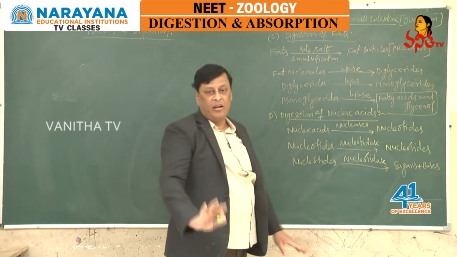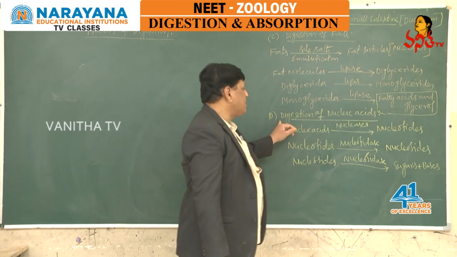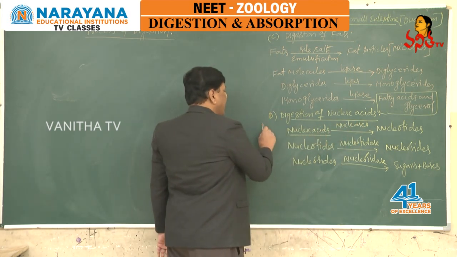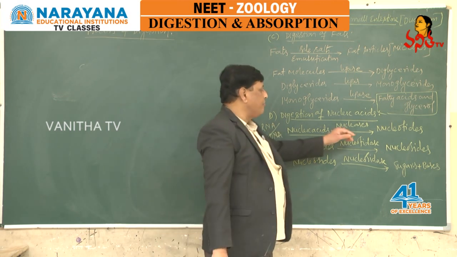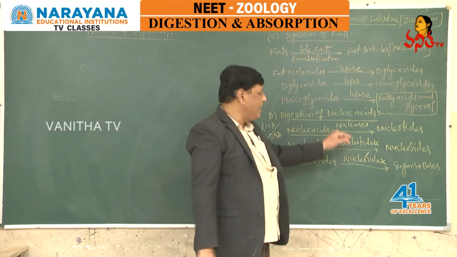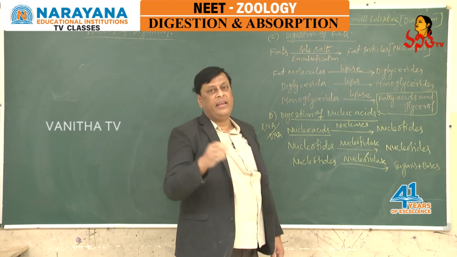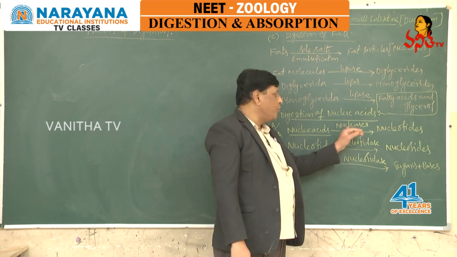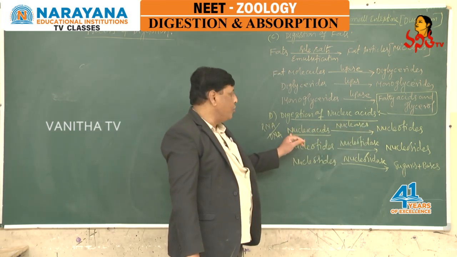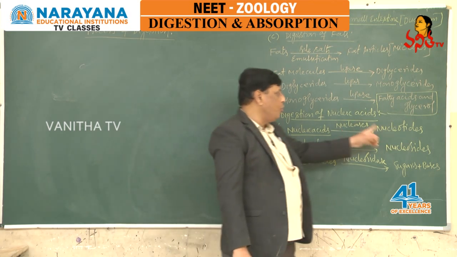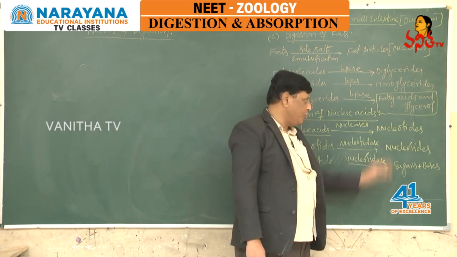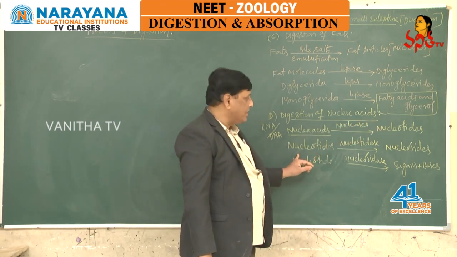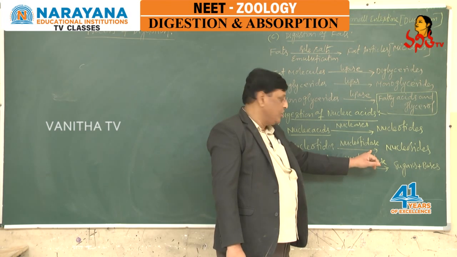Now the process of digestion of nucleic acids. Nucleic acids are RNA and DNA. They react with nucleases. Nucleases are RNAase, DNAase that are present in pancreatic juice. Such nucleases react with nucleic acids and convert them into nucleotides.